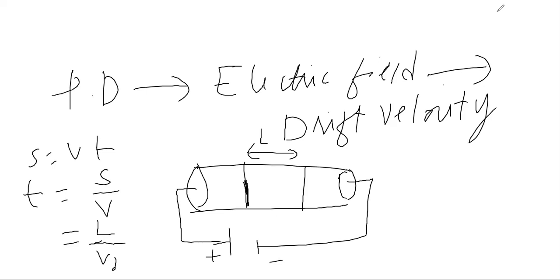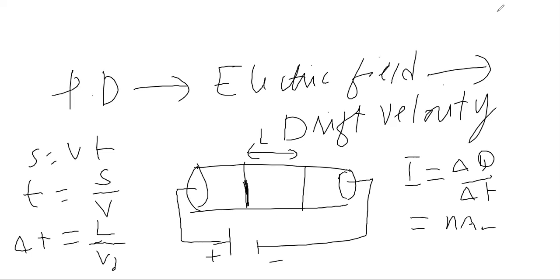So we know that current is equal to charge over time, and time is equal to length over V drift, and charge is equal to n A L e.